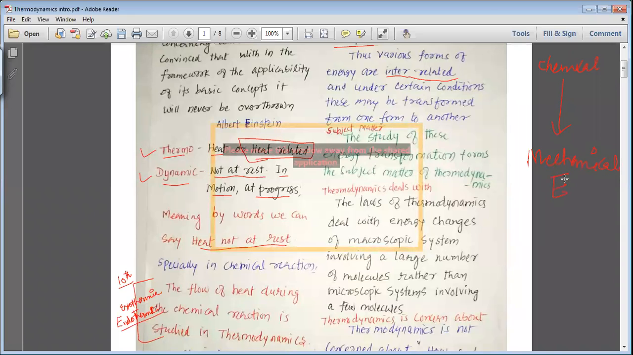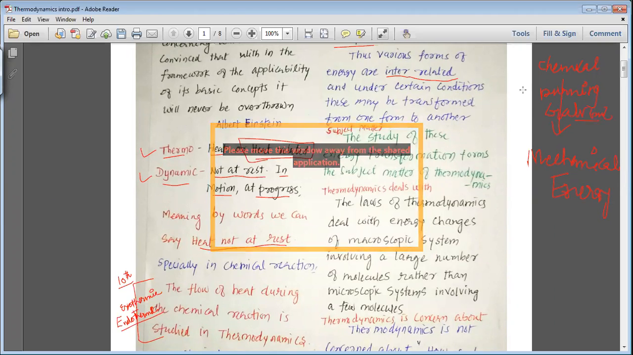How do you convert chemical energy into mechanical energy? You do it by doing some work inside, or by using the burning process, or by using the galvanic cell, and this is how it goes on.